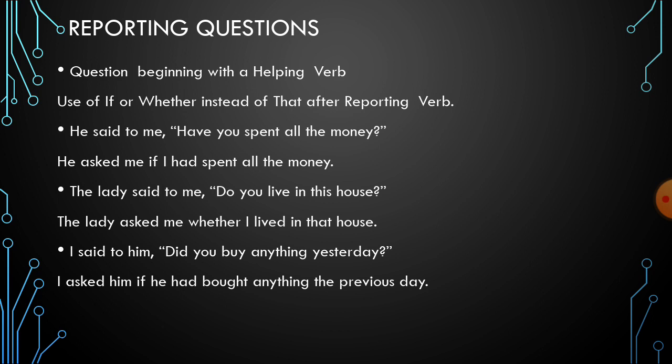Next sentence is the lady said to me, do you live in this house? Do you live in this house is a simple present tense. Simple present changes into simple past. So again the reporting verb will be converted into the lady asked me. Instead of that, in order to remove commas, we will say if or whether I lived in that house.